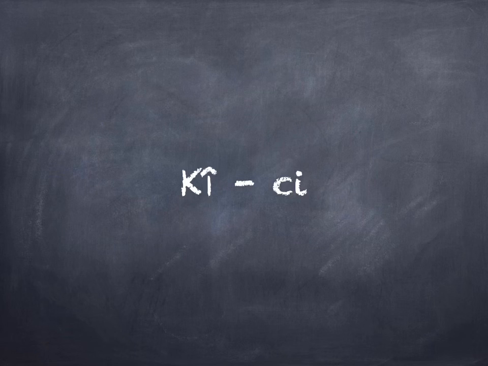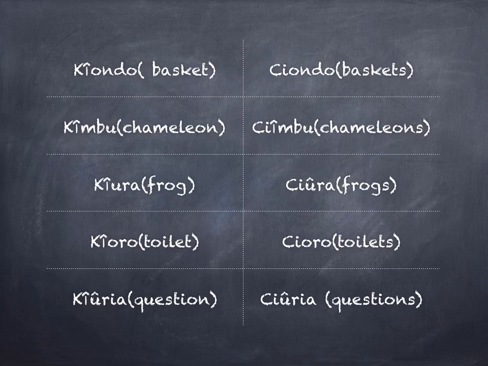Another set of examples. Kiodo means basket. Siodo means many baskets. Kiodo singular, siodo plural. Kebu means a chameleon.